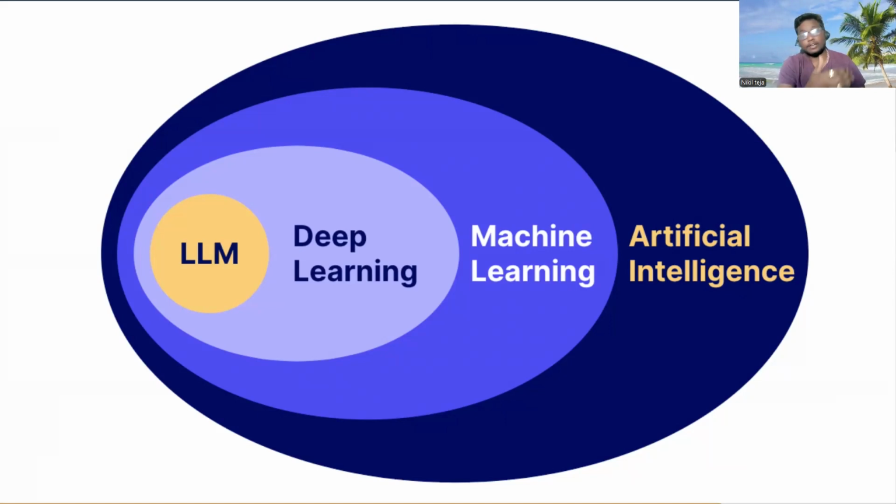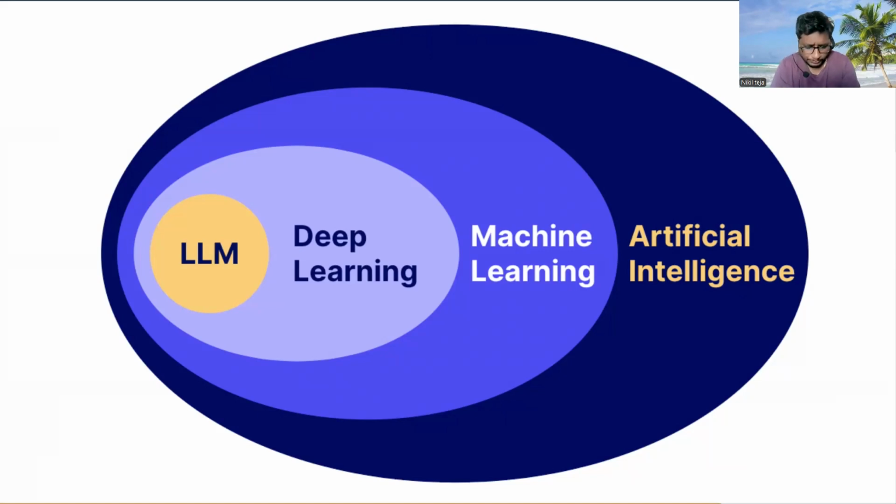LLM is one part. Diffusion models are another type of model. We will be talking about diffusion models in future videos. To give a glimpse, diffusion models will be generating content like images, videos, or audios. So that is about diffusion models. LLM models are only text based. They are used only for text based use cases. So it's all about LLMs, and we will be understanding LLMs in the future slides.